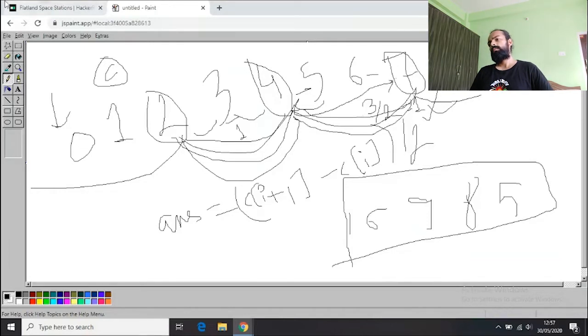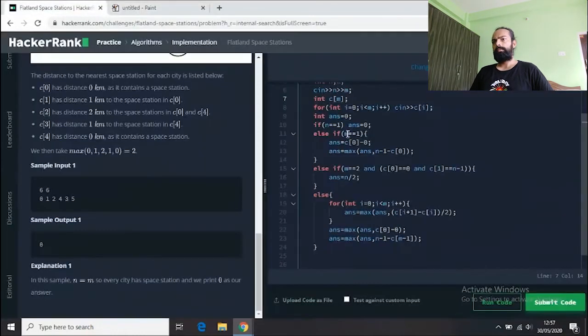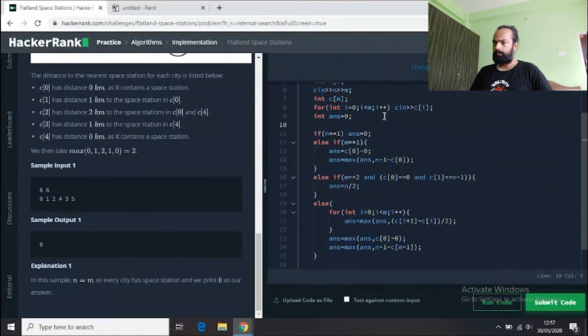So our solution would be to sort the array before we do any kind of operation. So here, after I take the input, I will sort this array. We have a very simple sort function, which takes two parameters: the start of the array and the last element of the array, which will be a plus n. So it will sort the whole array. I'm sorry, it will be c, since my array is defined as c. So c comma c plus n.